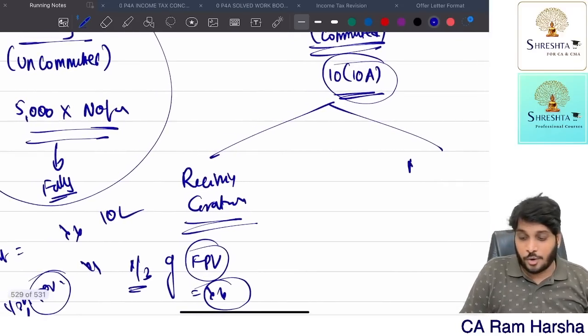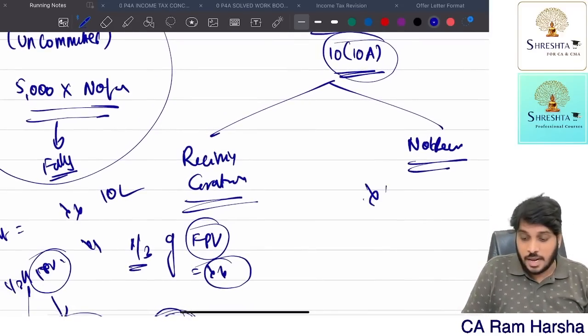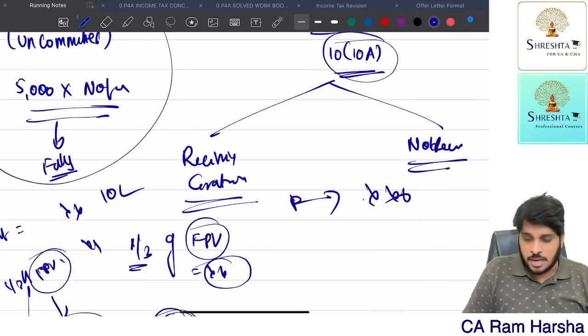Suppose the employee is not receiving gratuity, then how much did he receive as pension? Identify the lump sum. In our example, 10 lakhs received. Now how much is exempt?